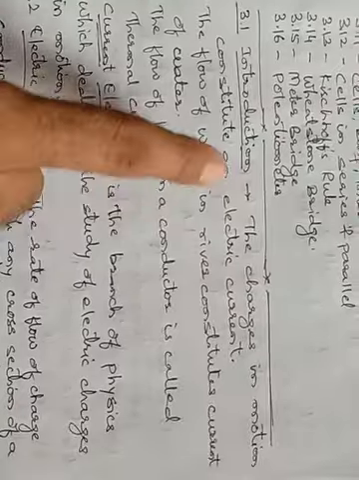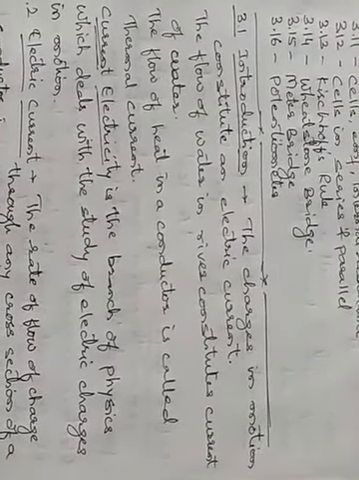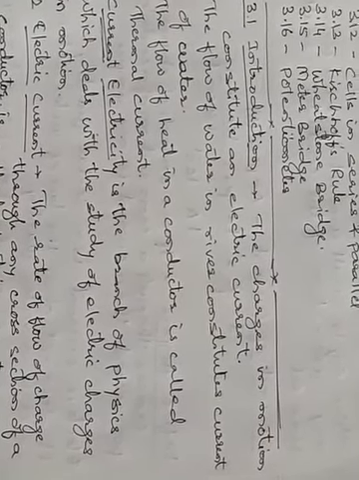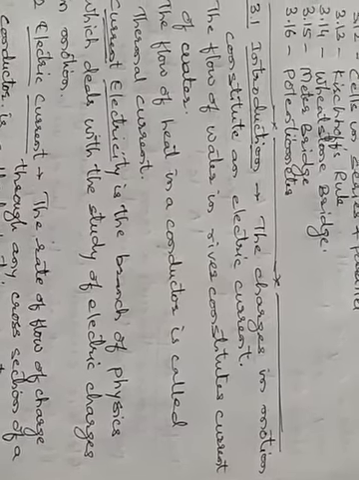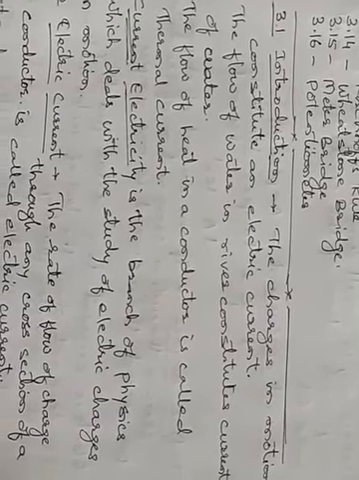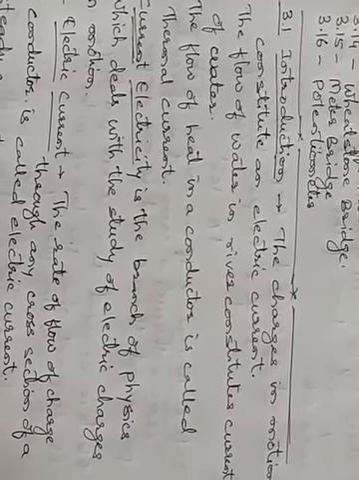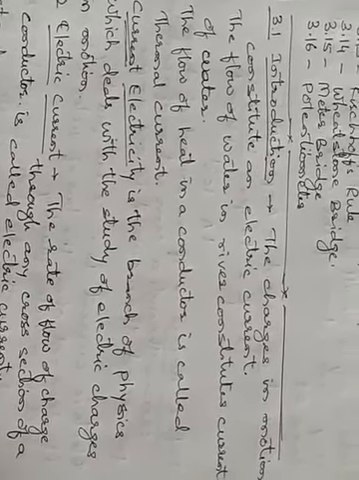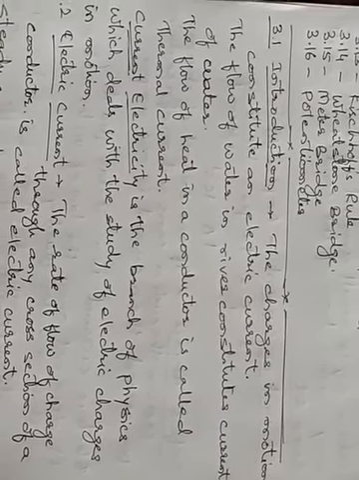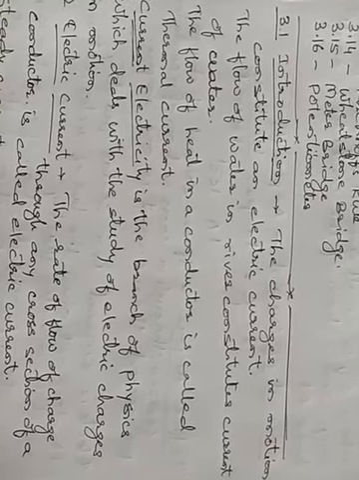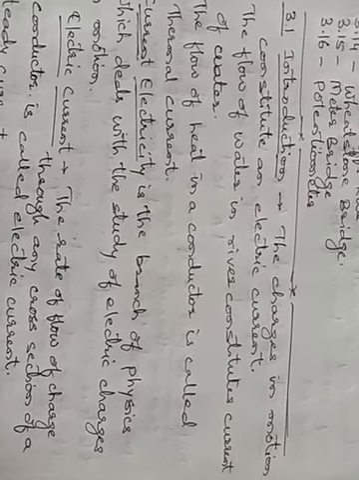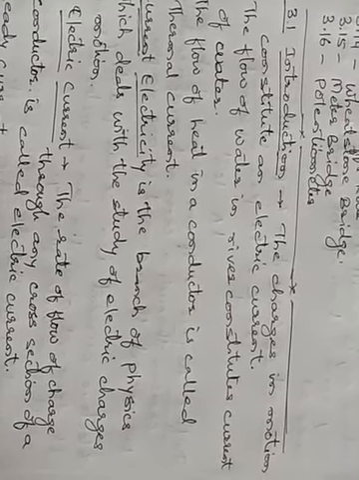Means if the charges are in motion, that will create the electric current. So current electricity means what? Current electricity is the branch of physics which deals with the study of electric charges which are in motion. So in this chapter we have to study the motion of charges. In the previous chapter we studied the charges at rest, their electric field and potential, and how we can use the electrostatics of charges. The biggest advantage of electrostatics is the capacitor that we studied in the previous chapter.